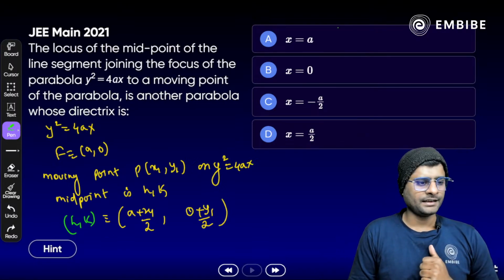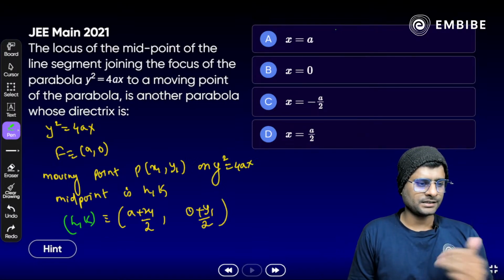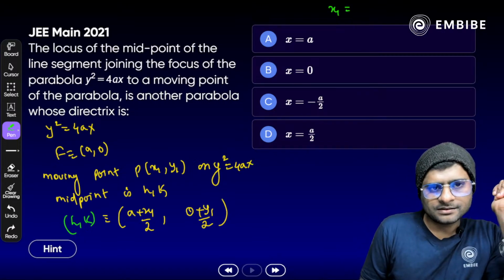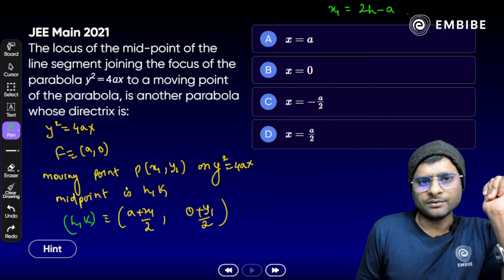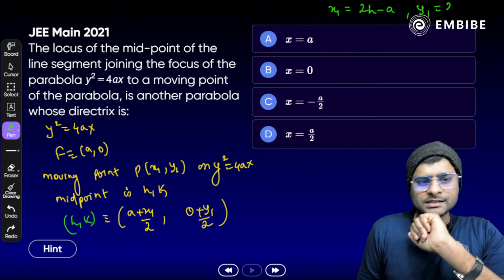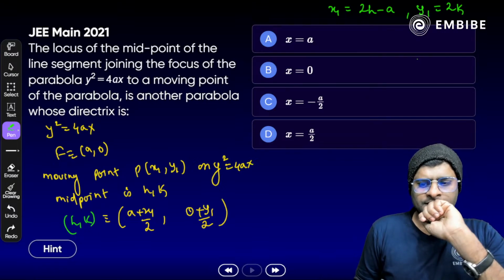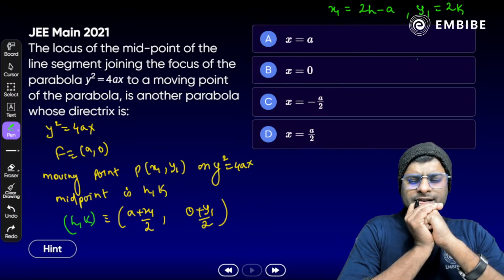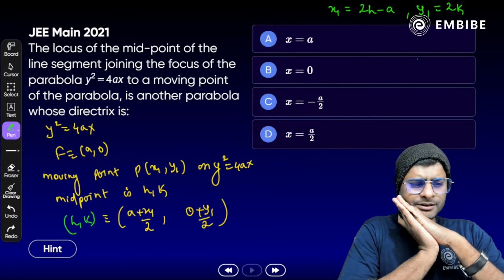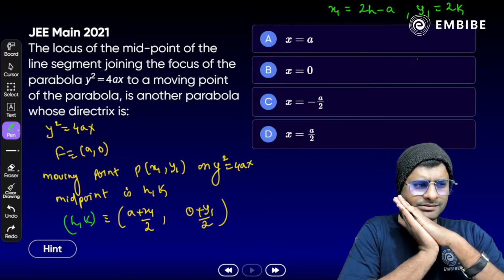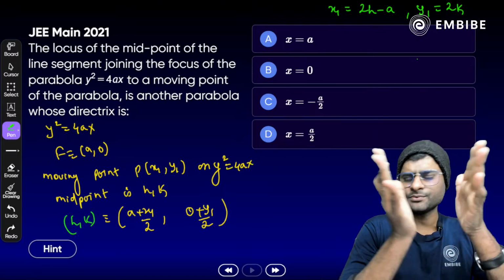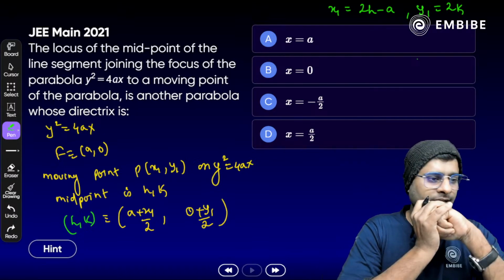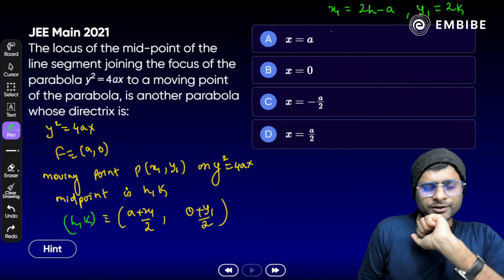h is (a plus x1) by 2, so x1 is 2h minus a, and y1 is 2k only. Any doubt? Okay. Now what next? x1 and y1 will satisfy the equation of the parabola. Definitely it will. So just substitute the values here.